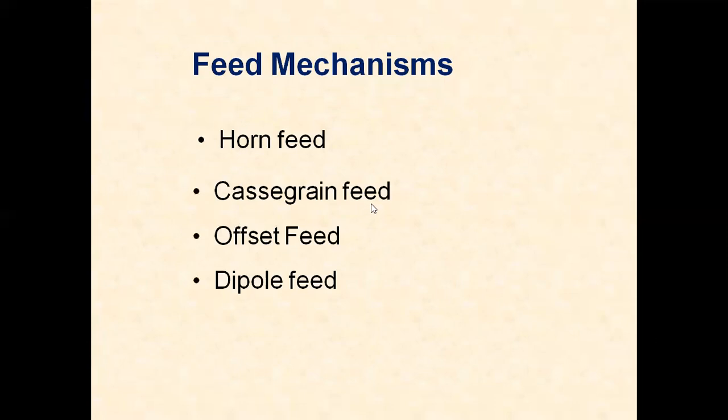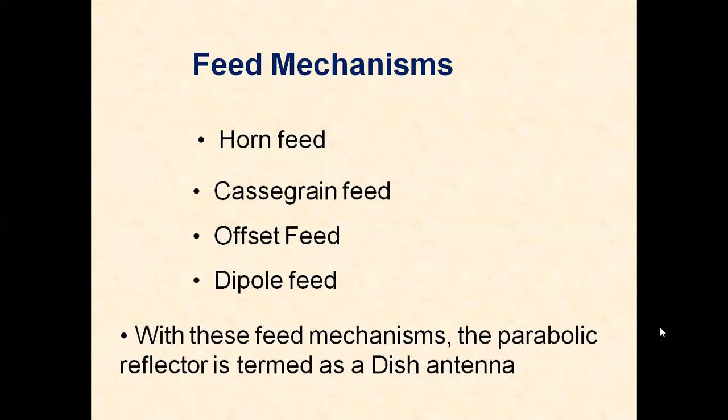Then Cassegrain feed, offset feed. We can also place a dipole at the focus point, dipole feed. We will be discussing in detail all these feed mechanisms with the help of diagrams. With this feed mechanism, the parabola reflector, we now call it a dish antenna, or antennas with parabolic reflector, or microwave dish antenna.